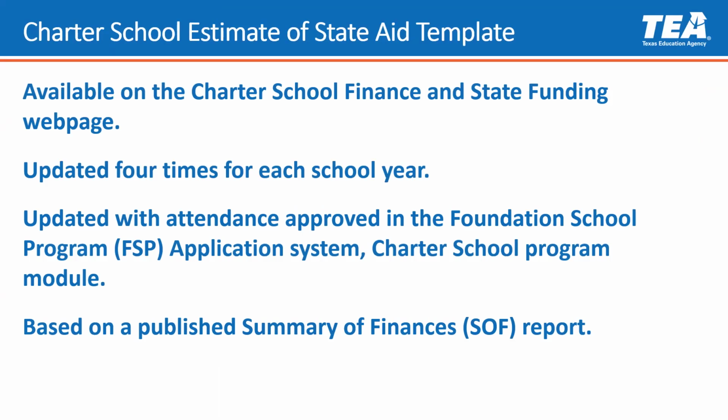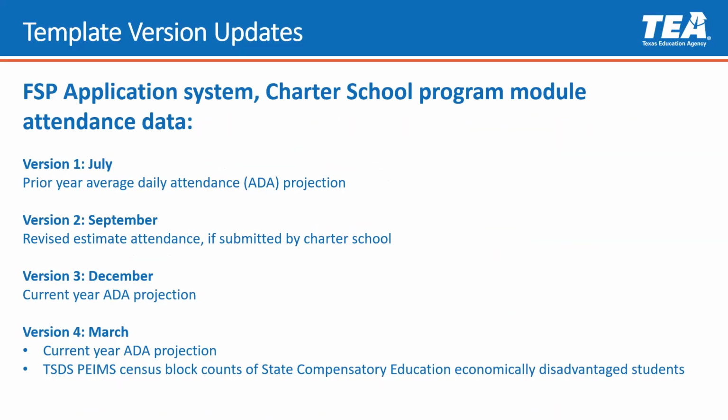Each version includes an update to attendance submitted and approved in the Foundation School Program Application System Charter School Program module. Additionally, each version will be based on a published Summary of Finances report. Version 1, published in July, includes prior year average daily attendance projections. The ADA projection attendance is based on the submission of District 6-week summary attendance reports. Version 2, published in September, is updated to include changes based on revised estimates if submitted by the charter school in the FSP application system by August 1st.